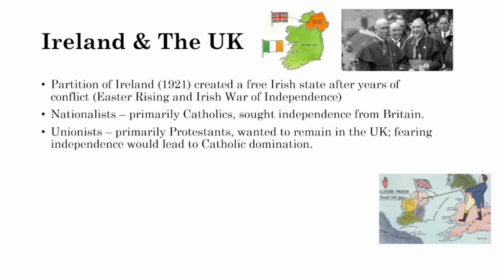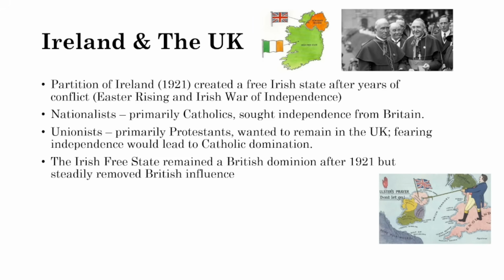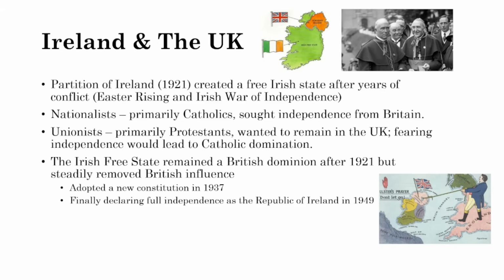The nationalists are the Catholics, and they are the ones that wanted independence from Britain. They're the ones that wanted a sovereign Irish state. The unionists are the Protestants, and they wanted to remain in the UK. So we see religious divisions here. They feared that independence would lead to Catholic domination. So that's why they wanted to stay part of the UK. The Irish Free State remained a British dominion after 1921, but over time, British influence was curtailed and withdrawn. They adopted a constitution in 1937, and by 1949, they declared full independence, and the Republic of Ireland was born.